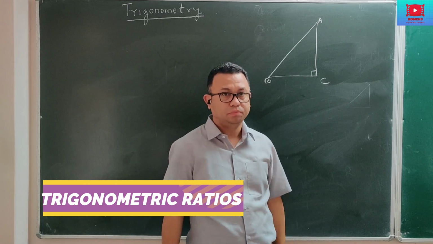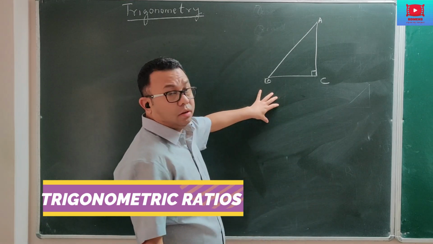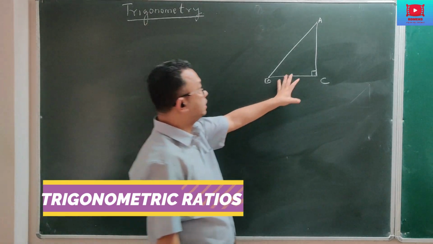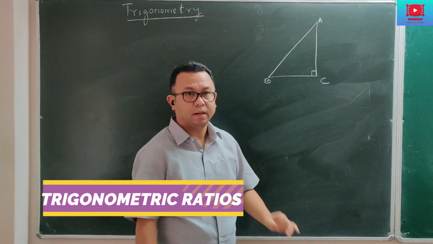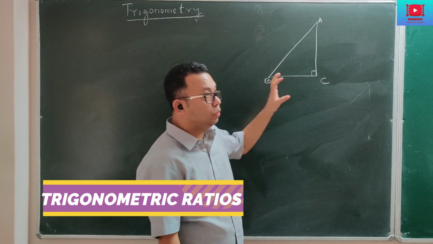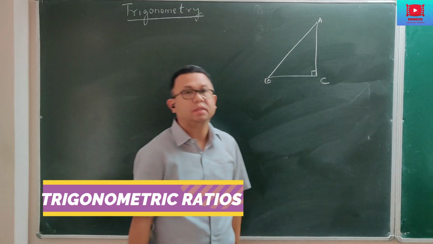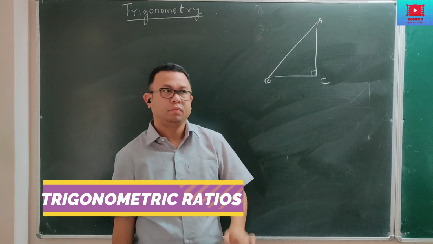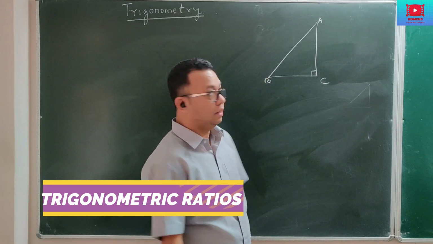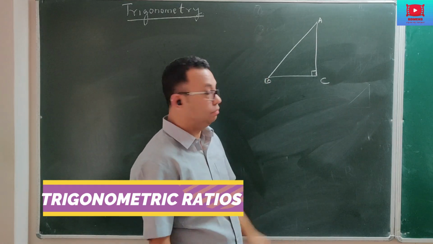Now, if that is so, then in trigonometry we have to be very particular about the sides of the triangle. In class 8, in the Pythagoras theorem chapter, you learned which one is perpendicular, which one is base, and which one is hypotenuse. In case you have forgotten, let me remind you again. Let's have a small revision about Pythagoras theorem.